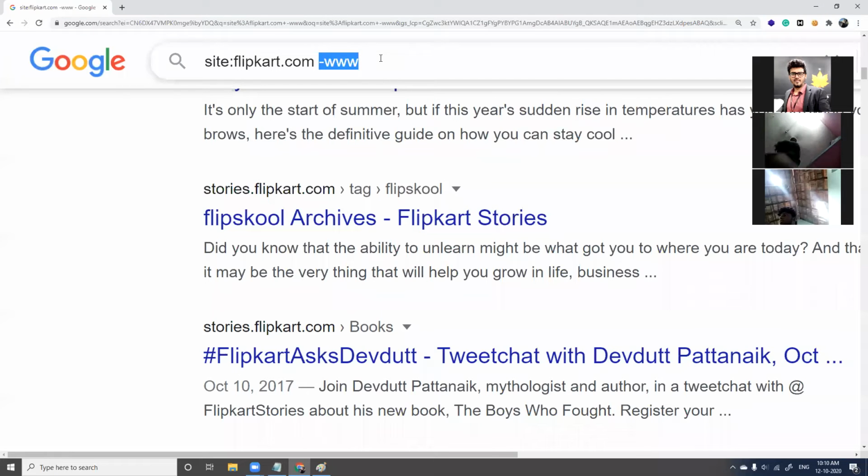So this minus is for omitting any results, whereas plus is for including. When I want to add a few keywords, like adding a keyword called by or something else, yes, you can include plus. So plus is for adding keywords, minus is for omitting any results which you don't need. Perfect. Okay. Now, having said this, we'll move on to attacking, right?